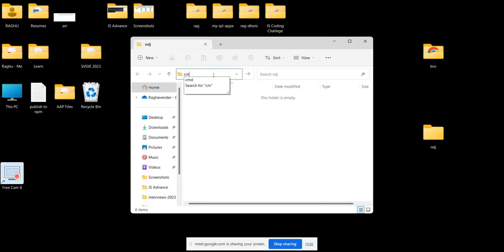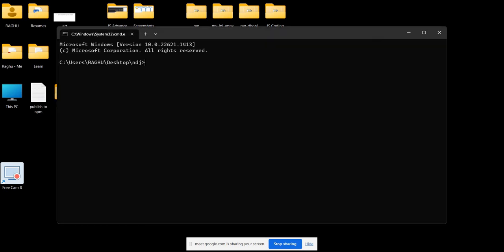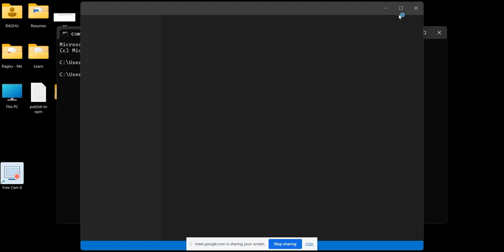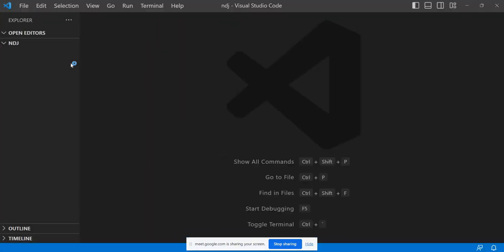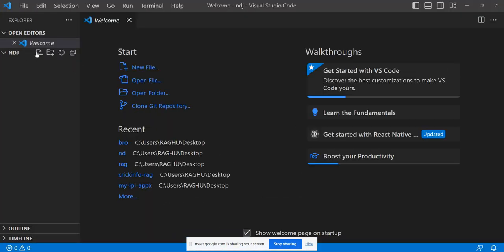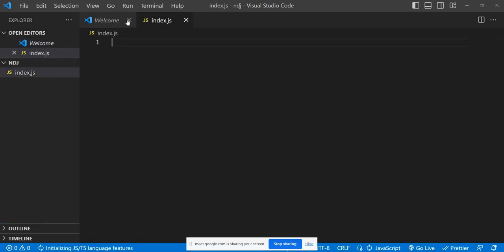Let's write the same thing. Code dot. So here, this is a Node.js project. Now I'm not going to use an HTML file. I need only a JavaScript file. Fantastic.